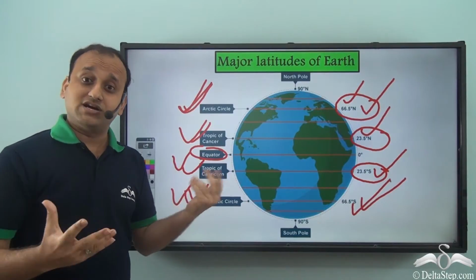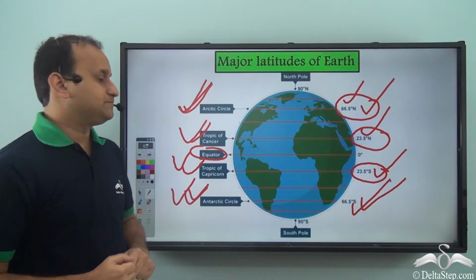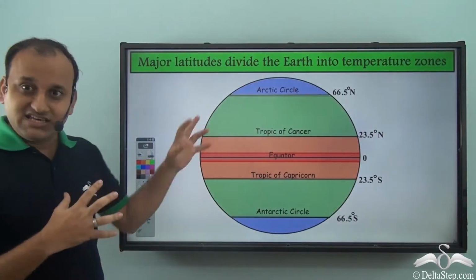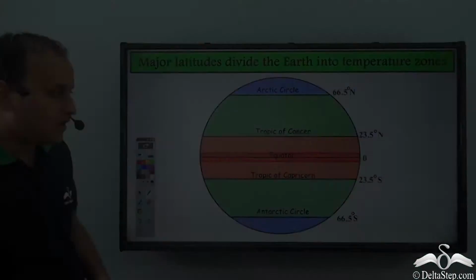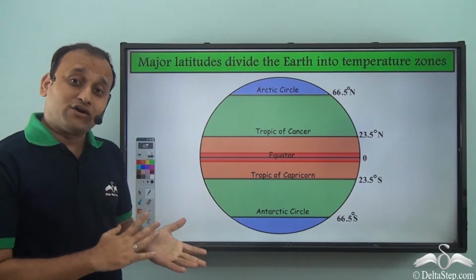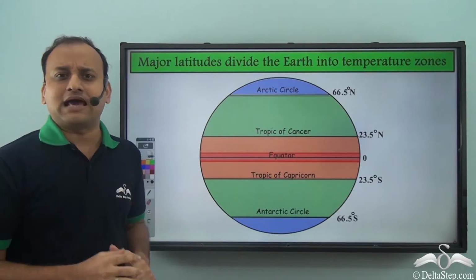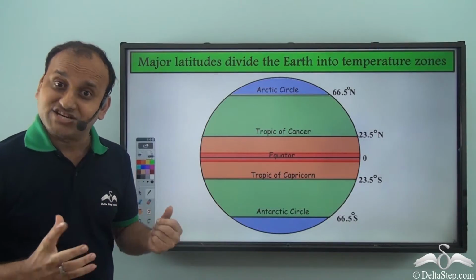So why are these lines so important? Why are they called major latitudes? Well, because they have a very important function. These lines divide the Earth into major temperature zones. So you must have seen some countries which lie on a particular line have similar types of temperatures. That's because they fall in the same temperature zones.